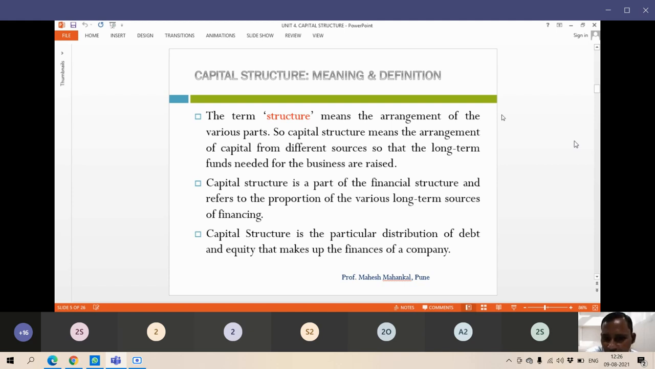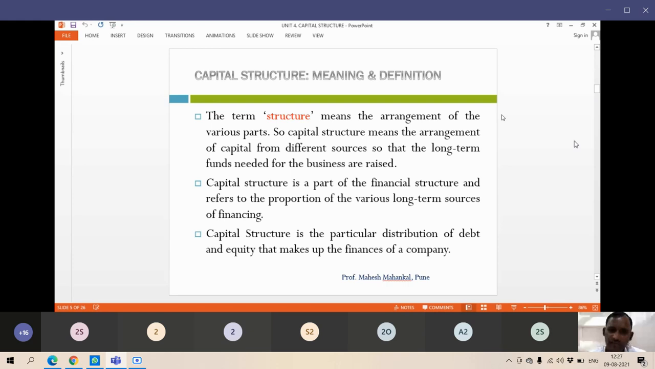Capital structure is a part of the financial structure and refers to the proportion of various long-term sources of finance, like how we have raised the finance. Okay, through which way we have raised the finance, we have taken a loan, or we have issued equity shares, that is there in the capital structure. Capital structure is a particular distribution of debt and equity that makes up the finance of companies, a percentage, like 50% debt, 50% equity, or 40% debt, 60% equity.